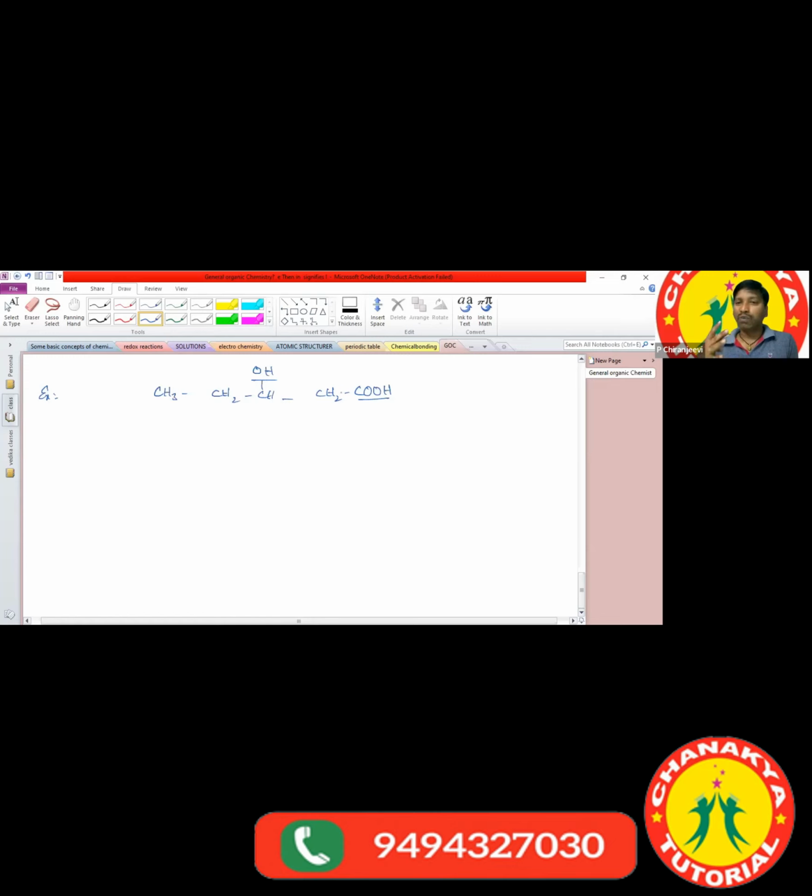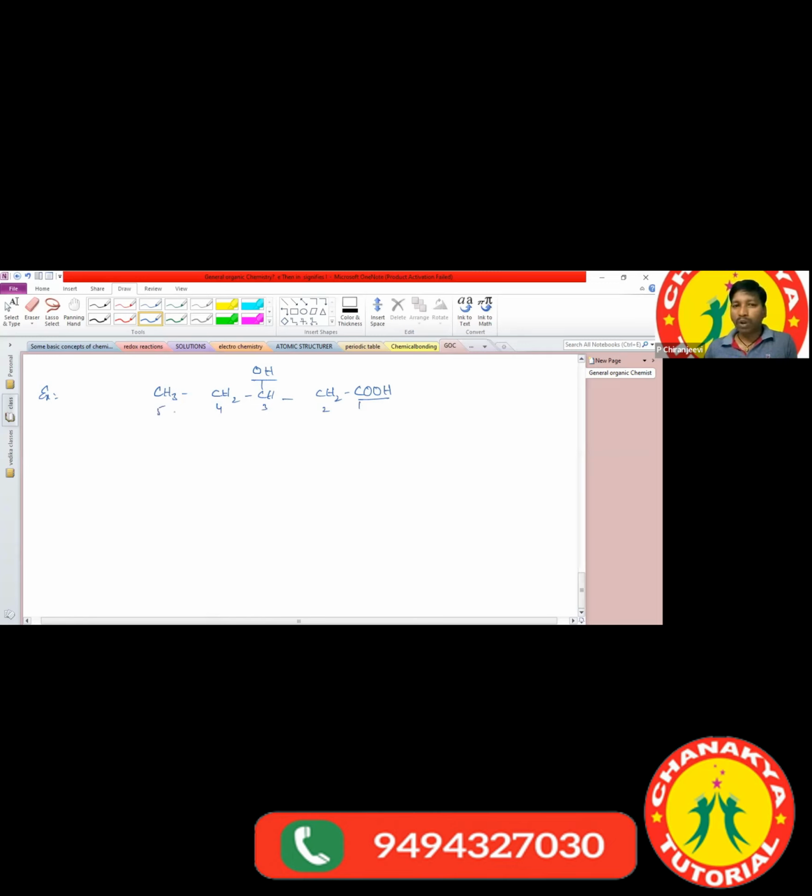Fourth condition: while giving the numbering, if the compound contains a functional group, then according to the priority order, the functional group having first priority must get the least number. Either we can give the numbering from right to left or left to right. Here, from right to left: 1, 2, 3, 4, 5.